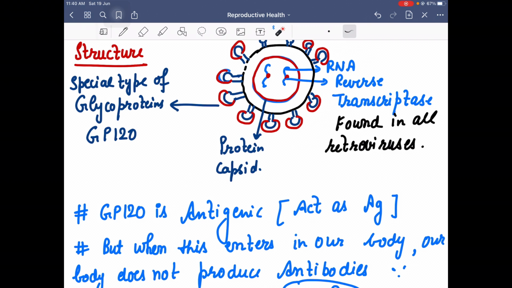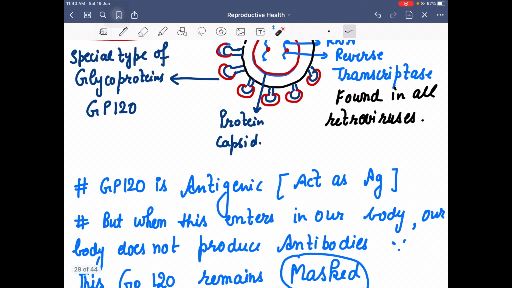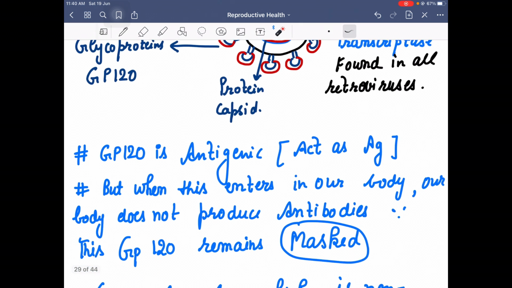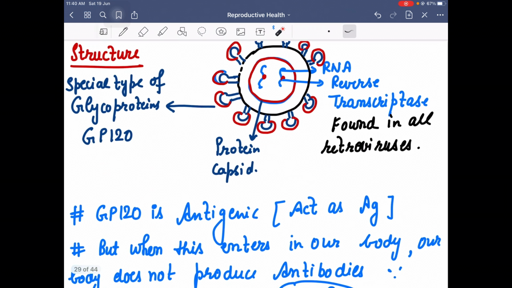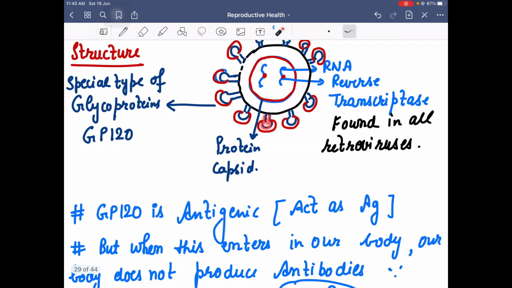Antigenic means this GP120 glycoprotein, which is present on the outer covering of the virus, acts as an antigen. But the problem is, when this virus enters our body, it does not produce antibody.